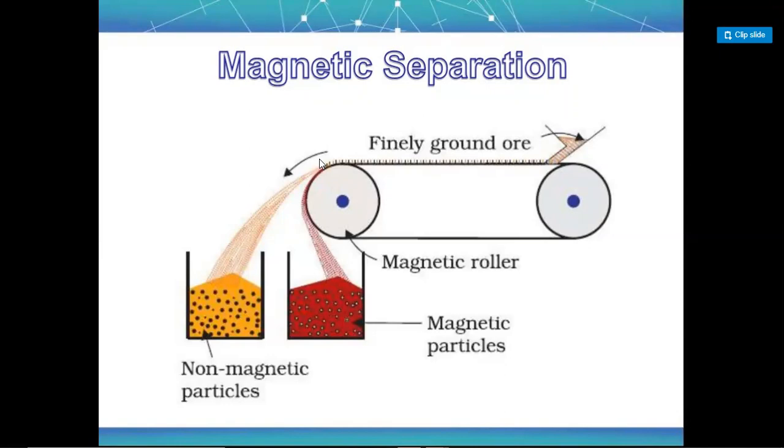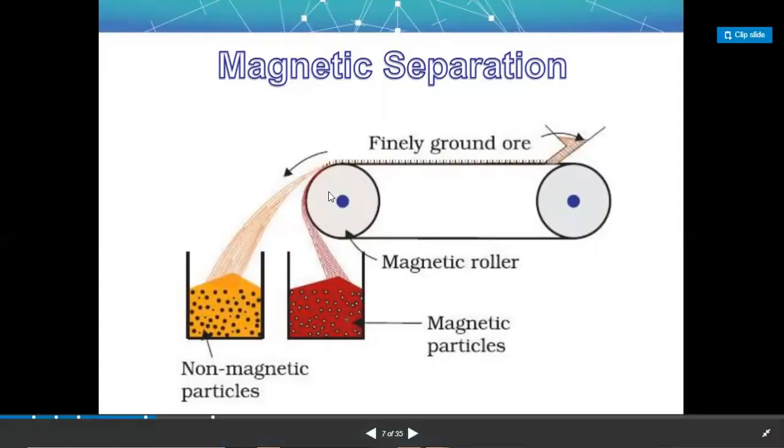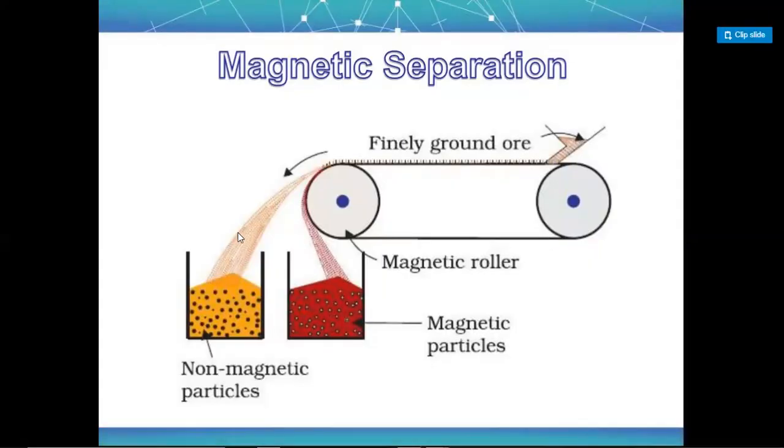So this is the magnetic separation, when we use a magnet to separate out the different components of ore. All right, and your non-magnetic particles will be separated out. And it can contain so many things. It can contain metal, it can contain dust particles, that non-magnetic part. Okay,